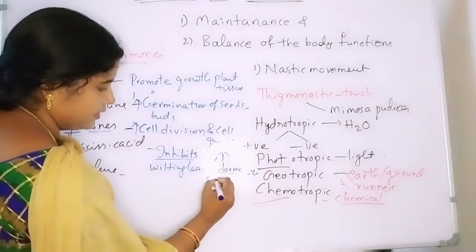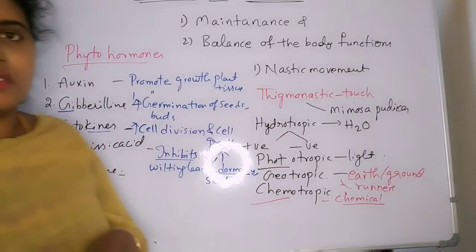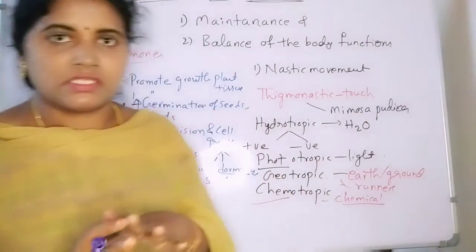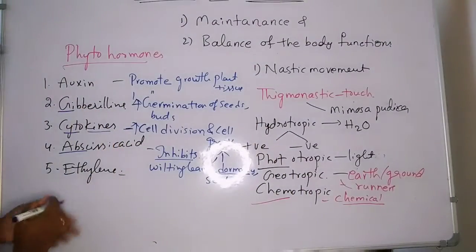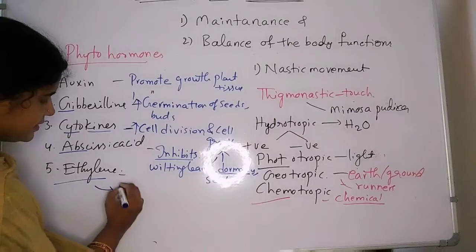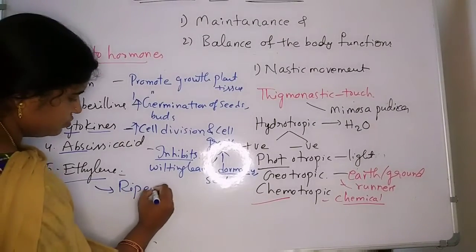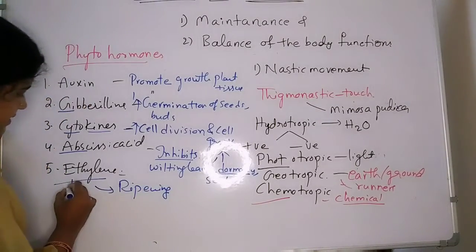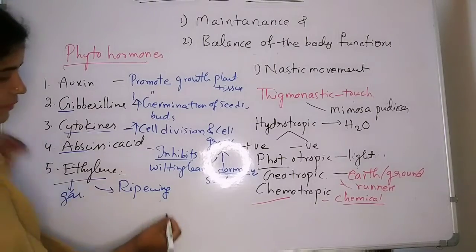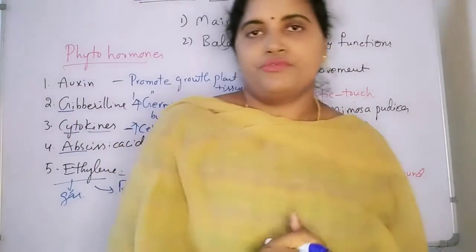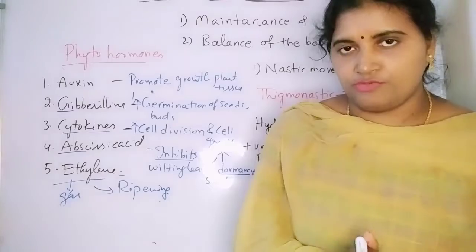Very, very important. Which hormone is responsible for dormancy of the seeds? Abscisic acid. Next, ethylene is responsible for ripening fruits. Ethylene is a gas which is responsible for ripening the fruits. That is about the phytohormones.